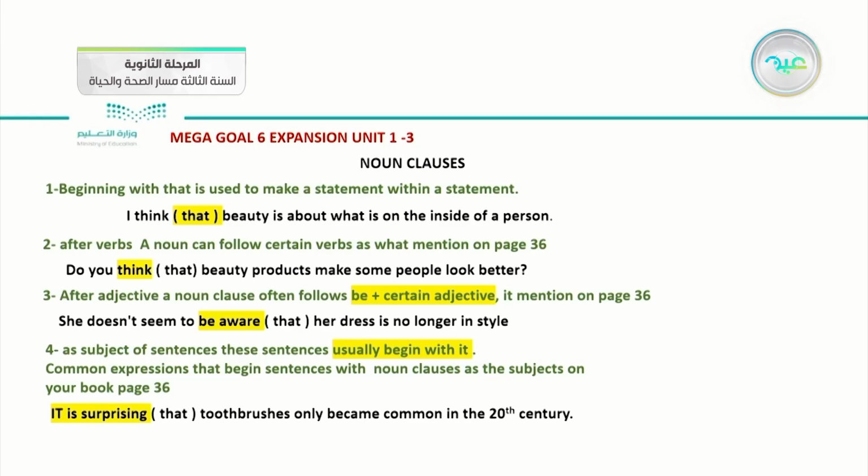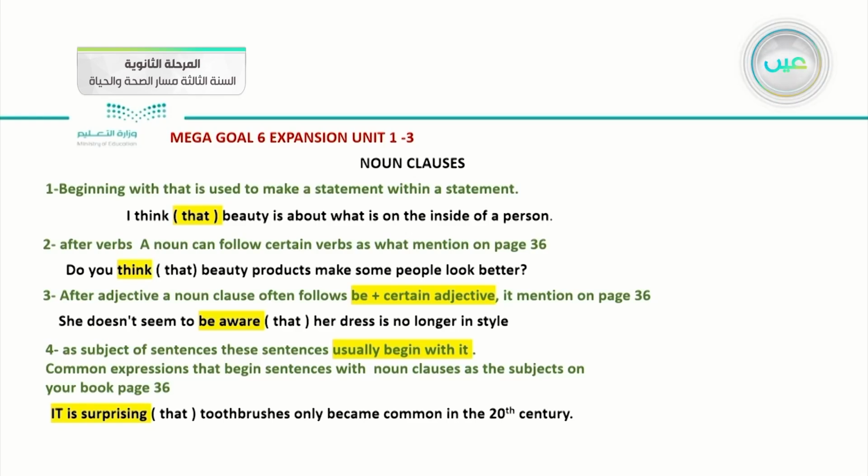And we take one example about it. It is surprising that toothbrushes only became common in the 20th century. Look at the first part of our sentence, it is surprising. So how can I apply it? I make a noun clause as a subject inside this sentence.